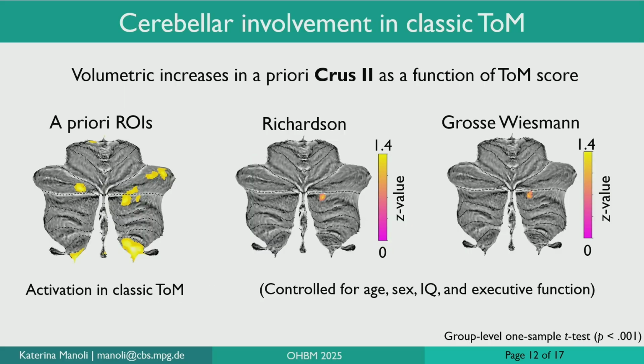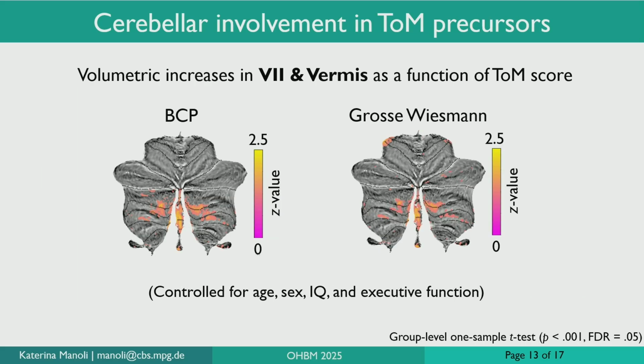And we were able to partially replicate our functional findings in structure with a priori ROIs, where we only observed volumetric increases in the a priori Crus 2. Moving on to the theory of mind precursors, here we observed volumetric increases in lobule 7 and the vermis as a function of that theory of mind score. Again, very consistent across the two data sets and also controlled for age, sex, IQ, and linguistic and executive functions.